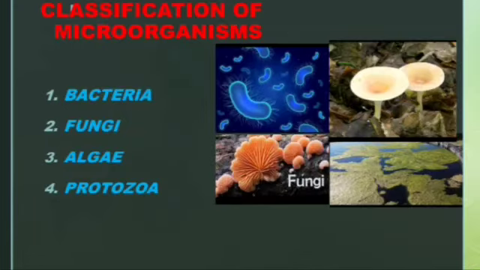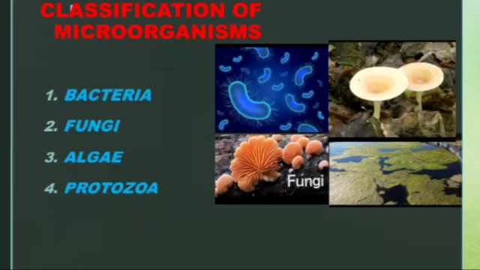Next, let us know the classification of microorganisms, meaning what the types of microorganisms are. First of all we will learn about bacteria. Bacteria is one type of microorganism. Number 2 is fungi. Number 3 is algae and number 4 is protozoa.